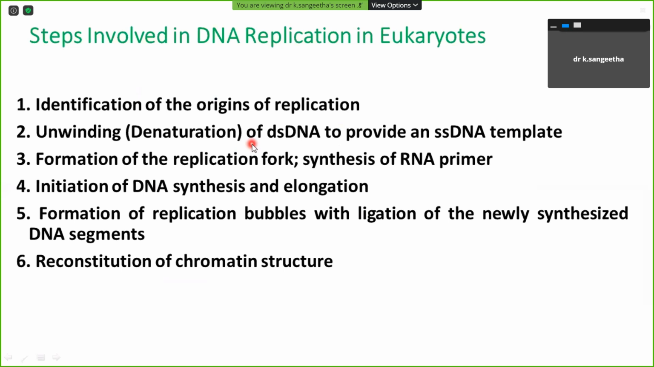Then the formation of the replication fork, then the synthesis of RNA primer in both the leading strand and the lagging strand. Then initiation of DNA synthesis mainly by DNA polymerase, followed by chain elongation, then formation of the replication bubble with ligation of the newly synthesized DNA segments. Finally, reconstitution of the chromatin structure.